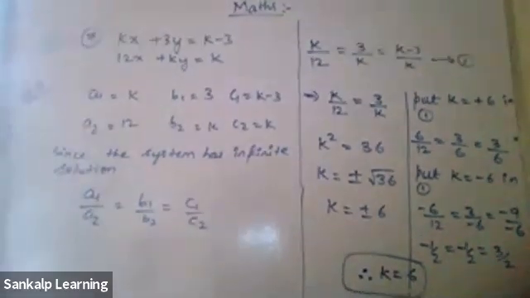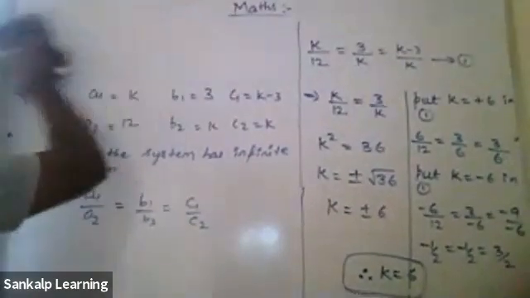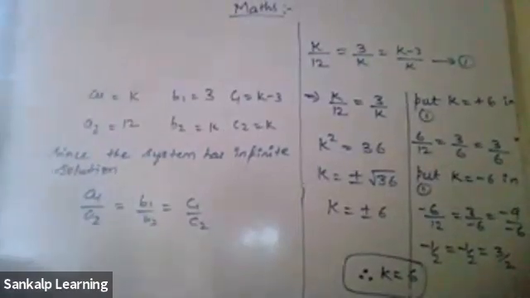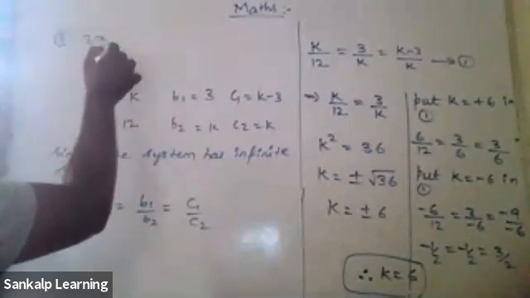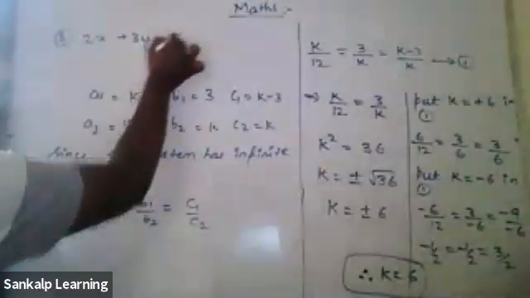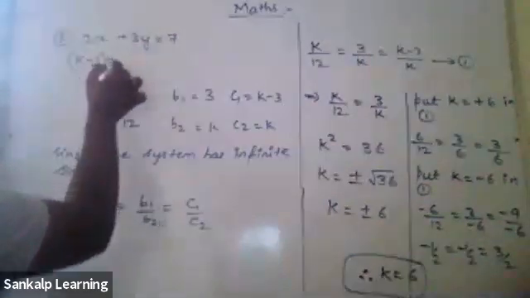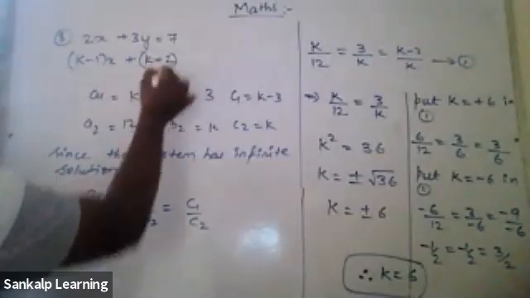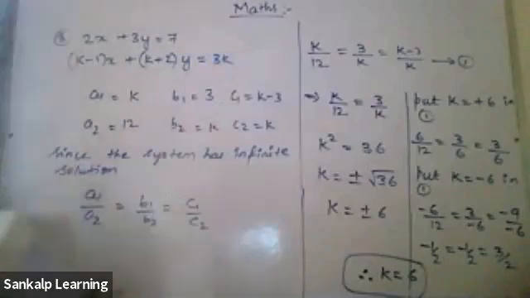I hope you would have written this side. I'll just erase these two questions. I'll give you the 8th one and 9th one. So this is your 8th one: 2x plus 3y equals 7, K minus 1 x plus K plus 2 y equals 3K. That is your 8th one.